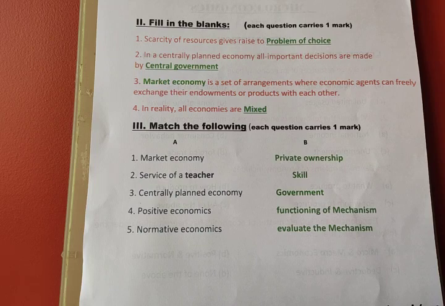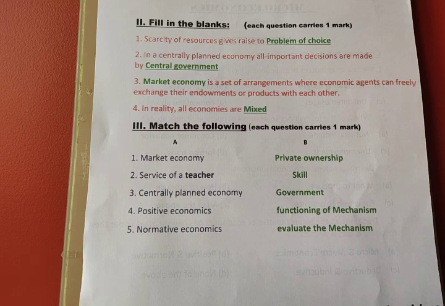Fourth one, positive economics. You know that very well. Positive economics explains what was, what is, that is how it performs. It cannot explain what should be done or should not be done. It can only explain how the economy is functioning. That's why for positive economics the answer is functioning of mechanism.